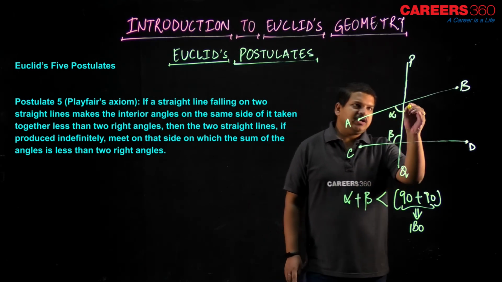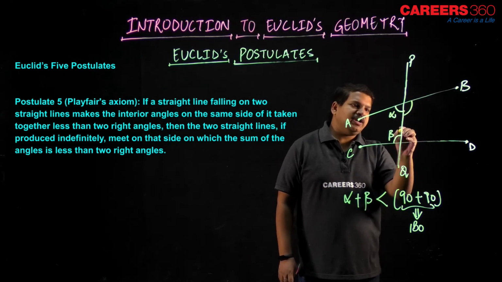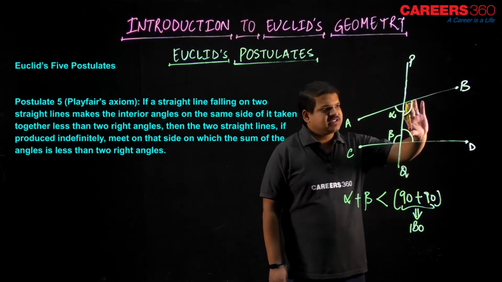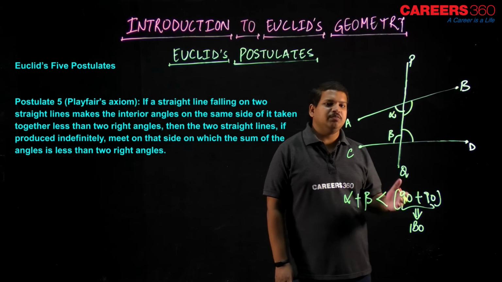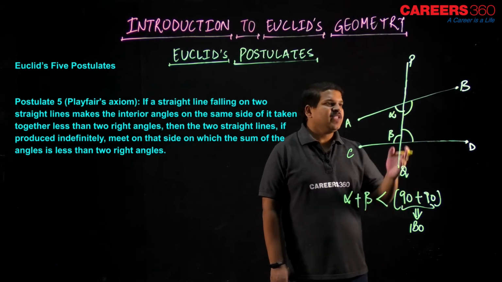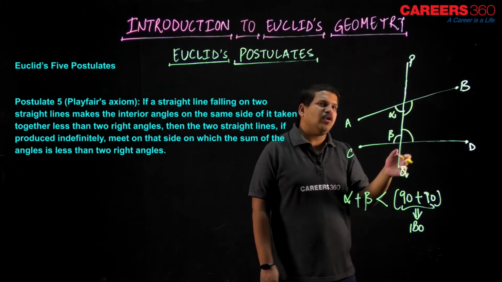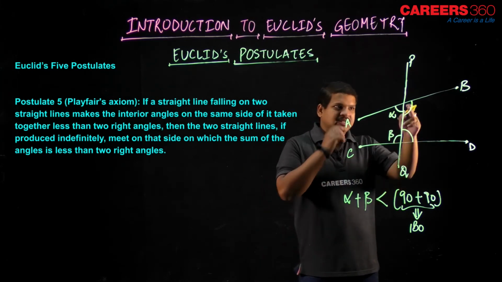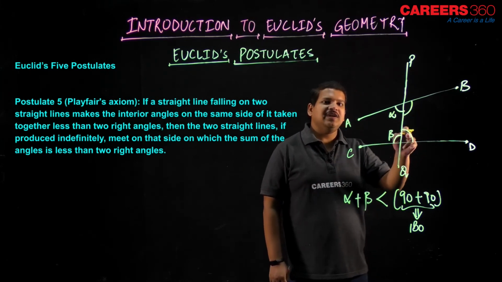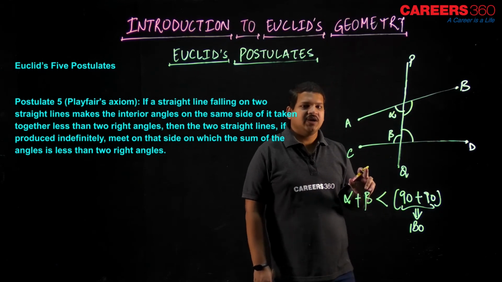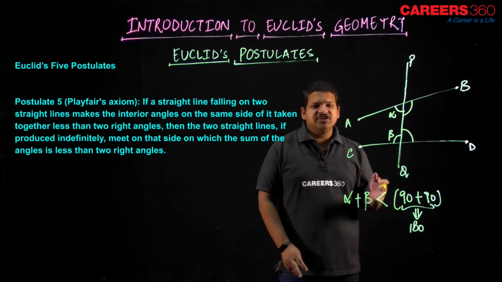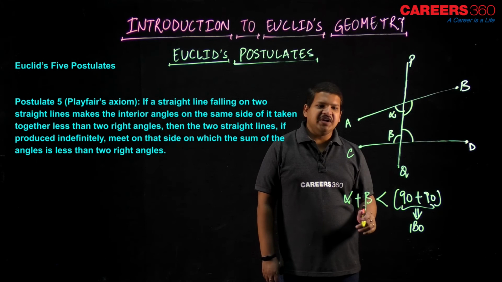This is also an interior angle, right? But the sum of these two will not be less than two right angles. Why? Because this angle is more than 90 degrees and this angle is about 90 degrees, so the sum of these two angles will not be less than 180 degrees.